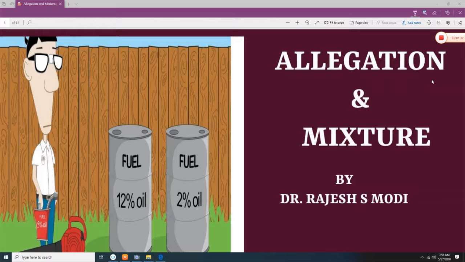But if he has knowledge of allocations and mixture, then he can mix the two varieties of rice in such a way that he can satisfy the need of the customer. So under this chapter we are going to discuss this kind of ideas of allocations and mixtures, and we will look at very practical examples that a businessman is going to see in his entire life. So let us start the topic, allocations and mixture.